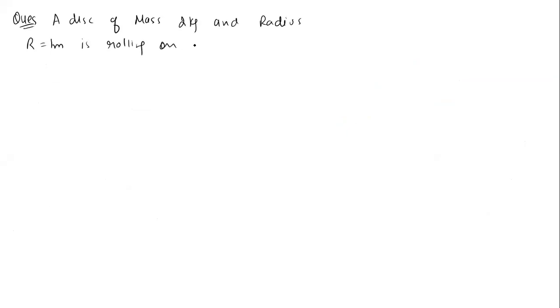Okay. The question is: a disk of mass 2 kg and radius r equal to 1 meter is rolling on an inclined plane of angle 30 degree.